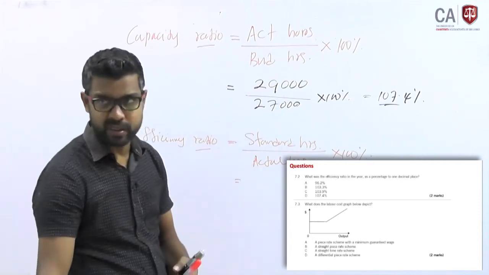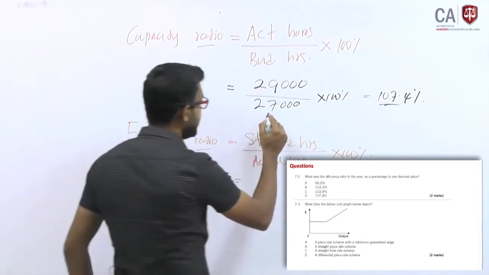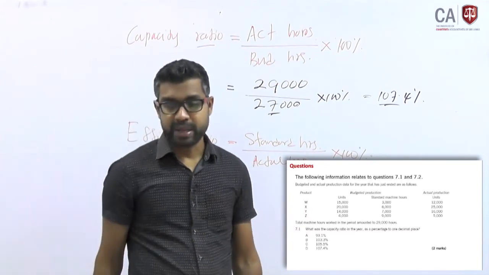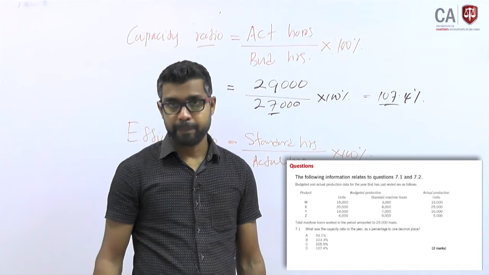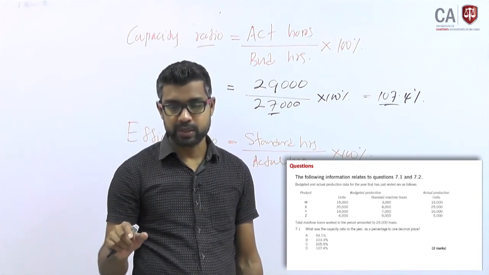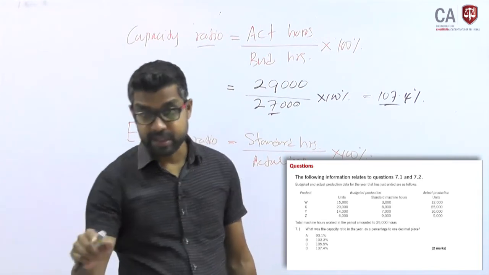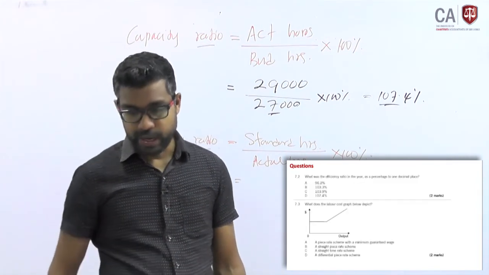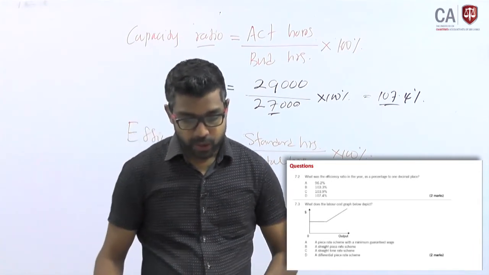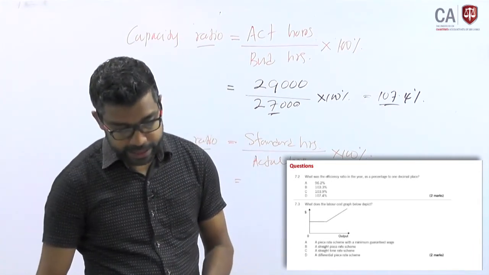Don't think standard hours are 27,000. This is a mistake you are doing. This is budget in hours, because the question has clearly mentioned budgeted production under 15,000, 20,000, 14,000, 6,000, under that standard machine hours this much. But when you calculate efficiency ratio, right, what is the standard hours?